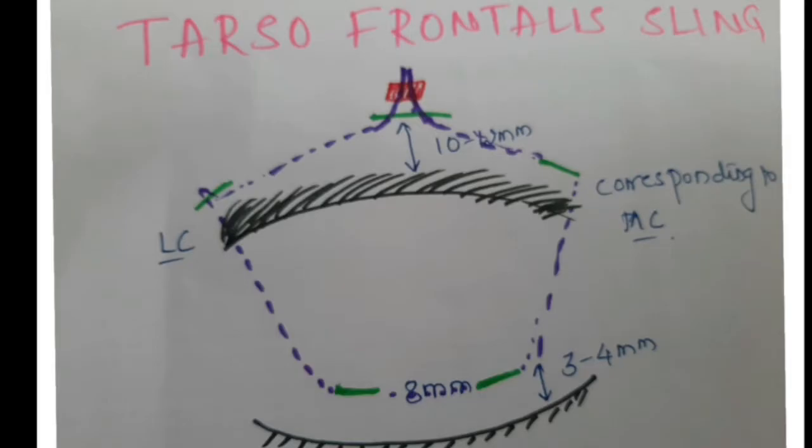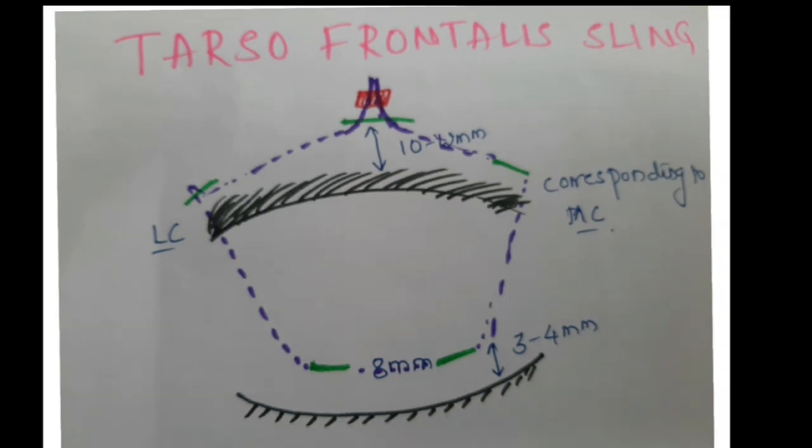So coming to the next procedure, that is the tarsofrontalis sling. It is indicated whenever there is bilateral moderate to severe ptosis with very poor LPS function. It also has to be done in unilateral cases when the ptosis is associated with the Marcus-Gunn jaw-winking phenomenon.